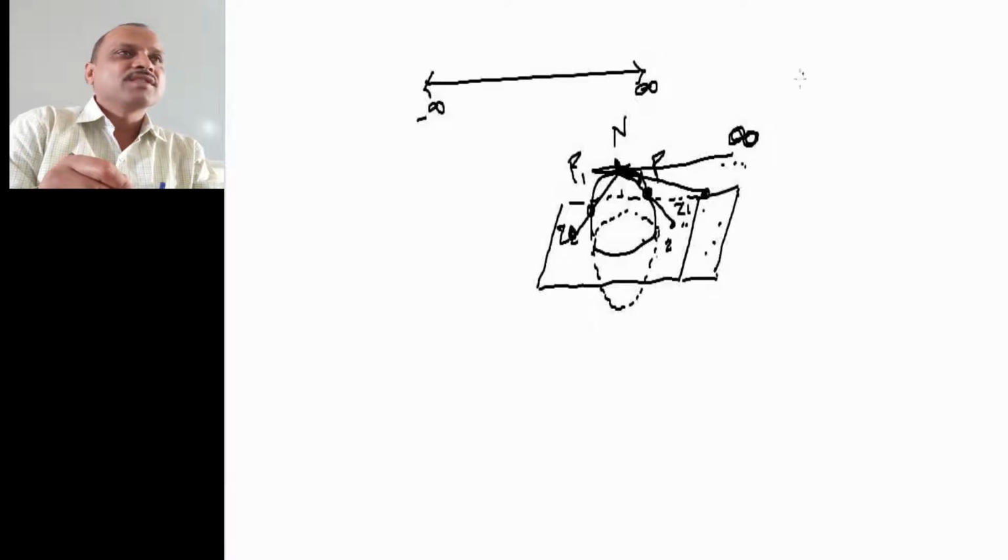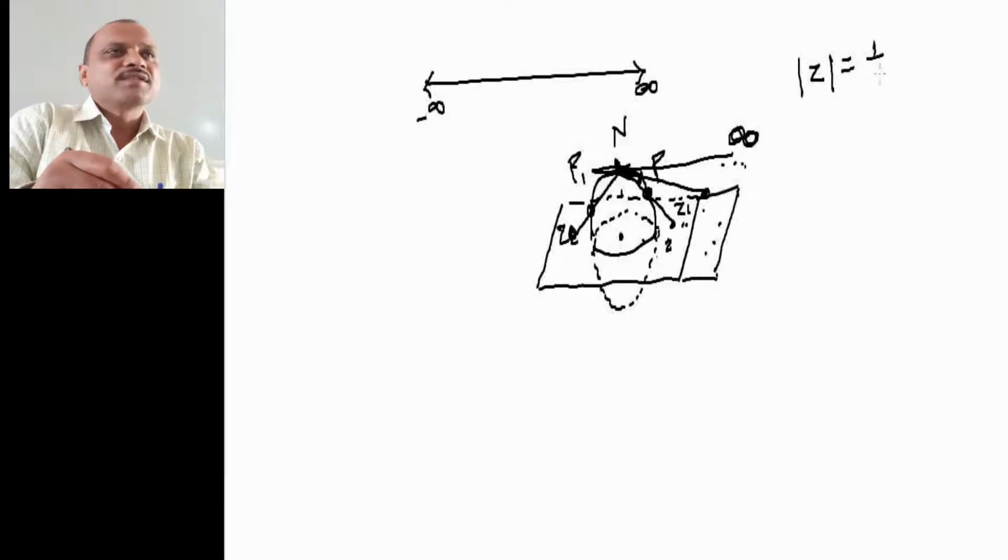This is the origin. Consider the circle centered at the origin having radius 1 divided by epsilon.